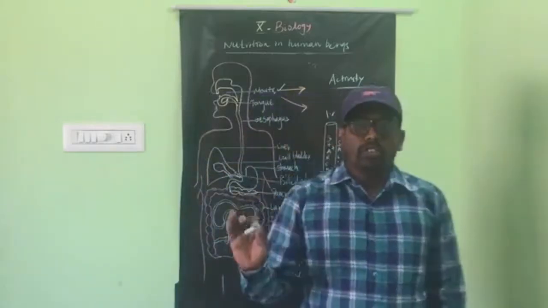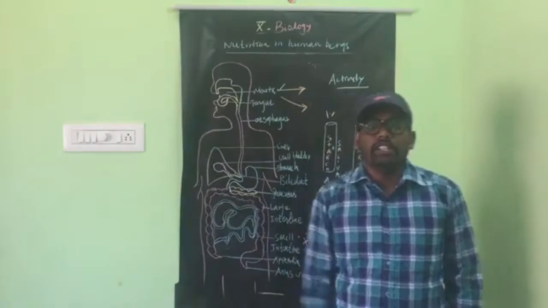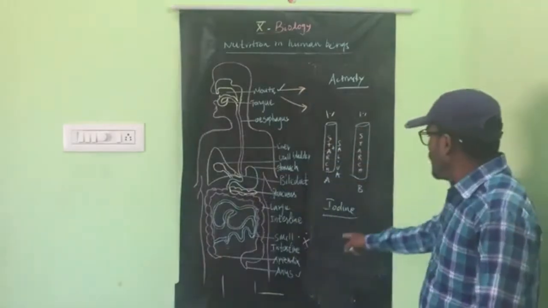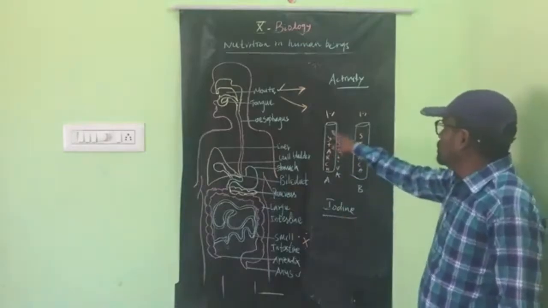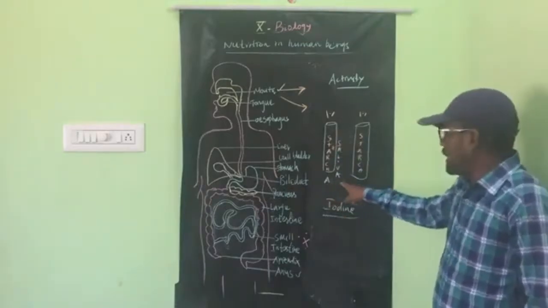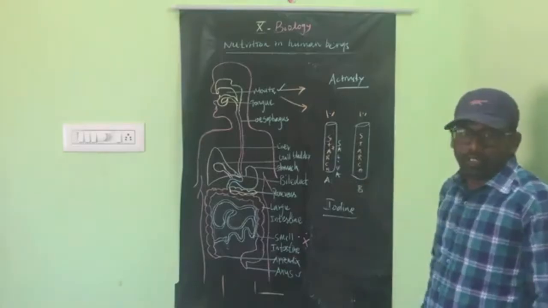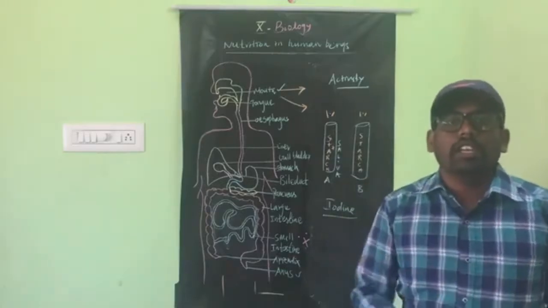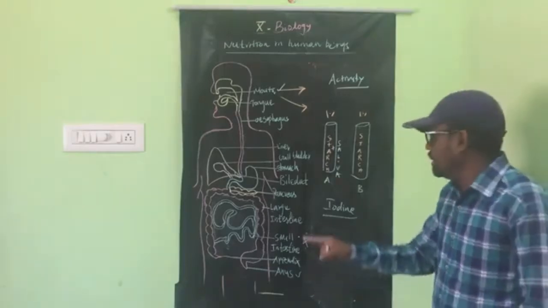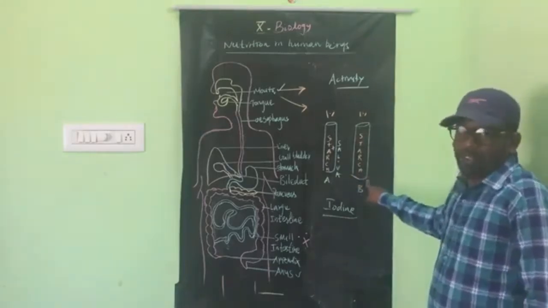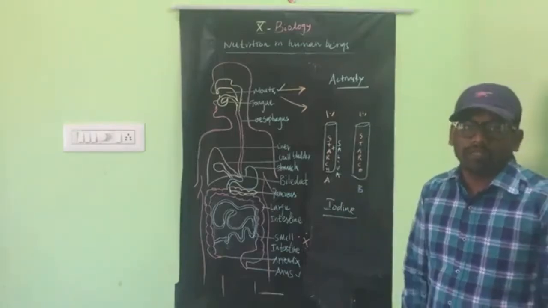The iodine solution is used to test for starch in food material. Now add some iodine solution to test tube A and test tube B. In these two test tubes, which one will show bluish black, indicating the presence of starch?